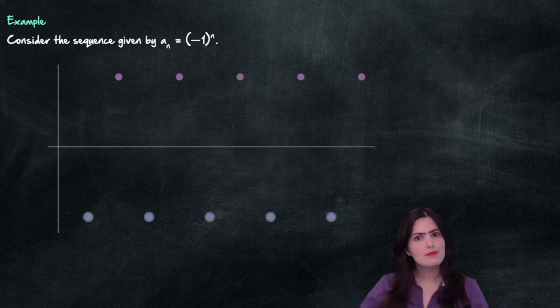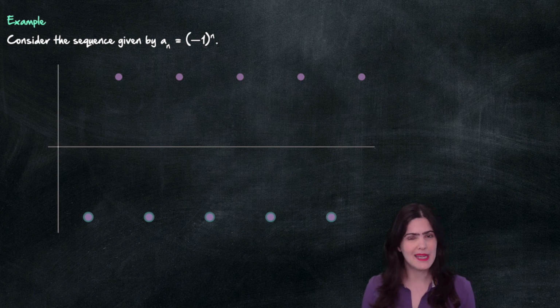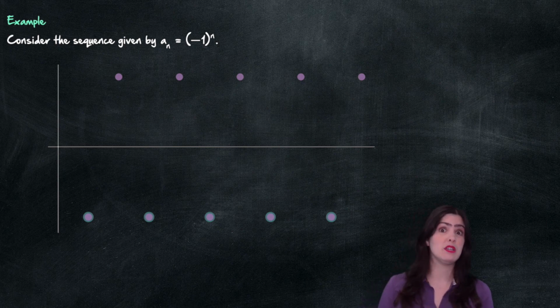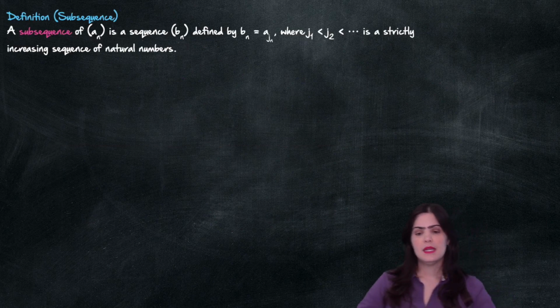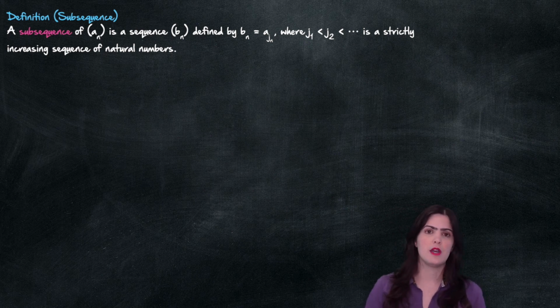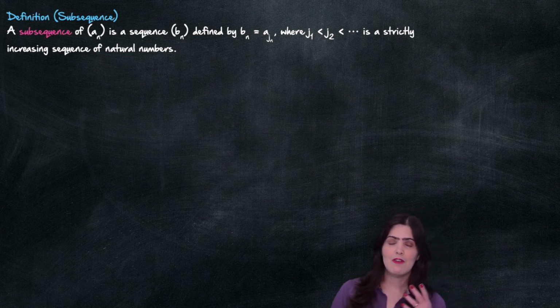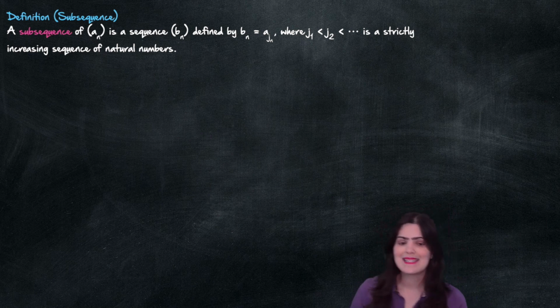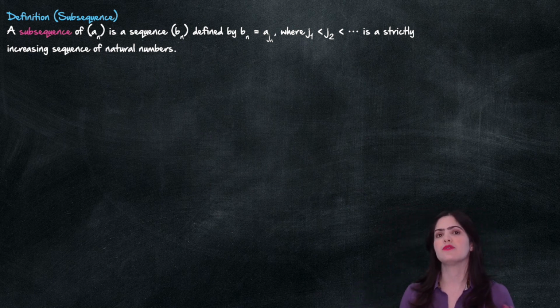But before we work on those things that are very formal and a bit complicated, let's give ourselves a formal definition of subsequence. So far, we only have an intuitive idea. A subsequence is, to begin with, a sequence, and each term of my new sequence, b_n, is going to be defined the following way: b_n is equal to a of j_n, where these j's, j_1, j_2, and so on, form a strictly increasing sequence of natural numbers.